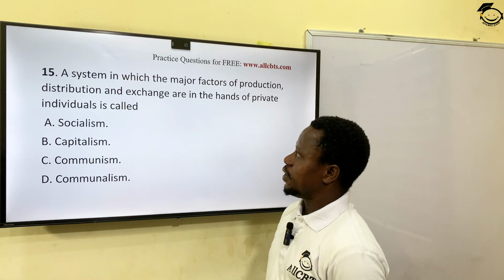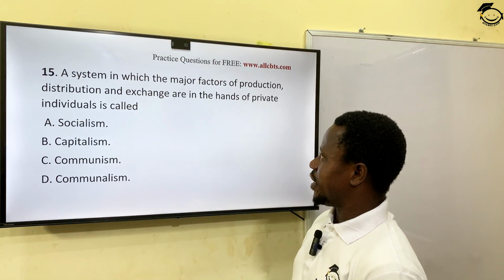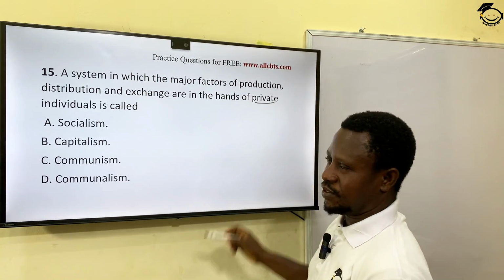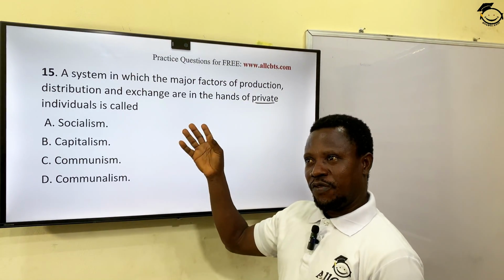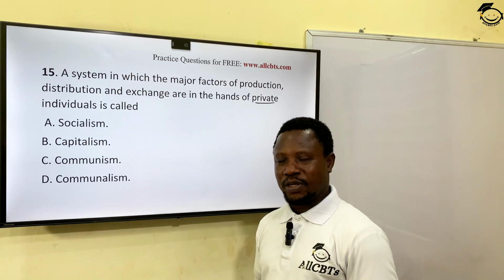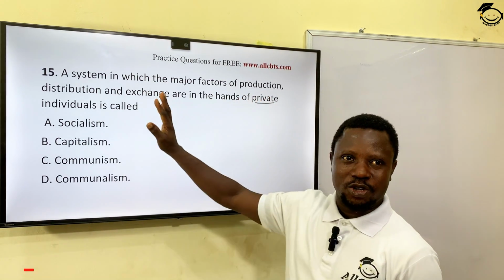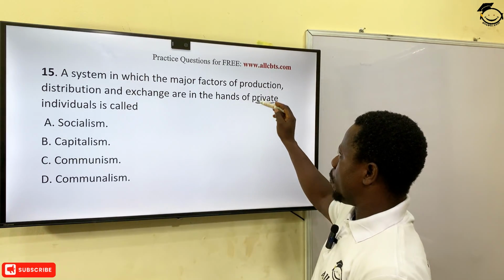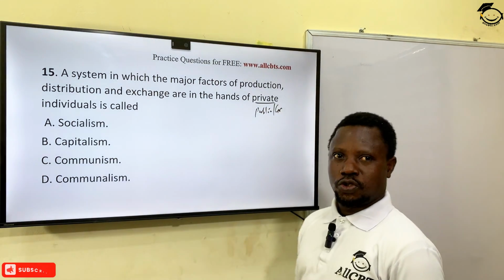A system in which the major factors of production, distribution, and exchange are in the hands of private individuals. In one of our previous sessions, I think for WAEC or for NECO, we treated this particular question. When we say private individuals are in charge of the economy, that is what we call capitalists. But when we have the opposite, that is public, the word public means the government, we call it socialists.